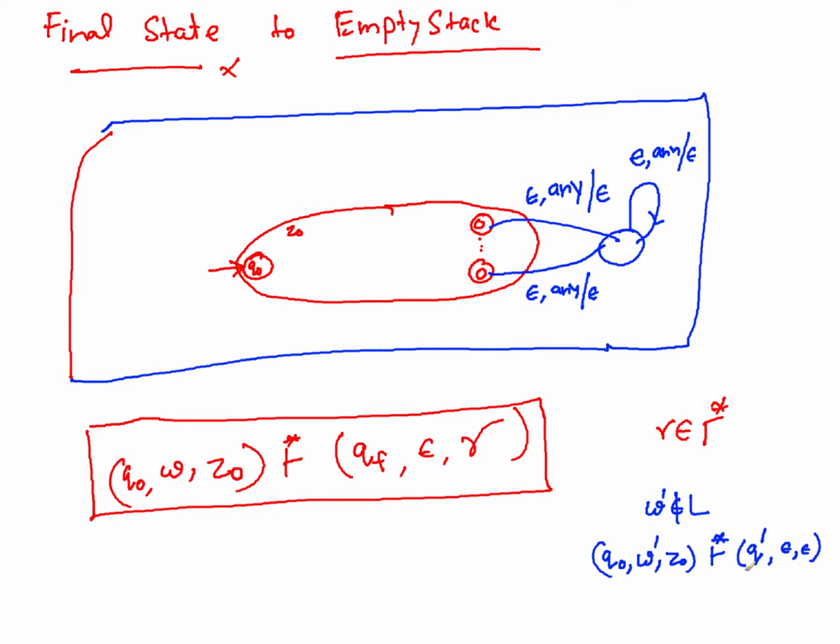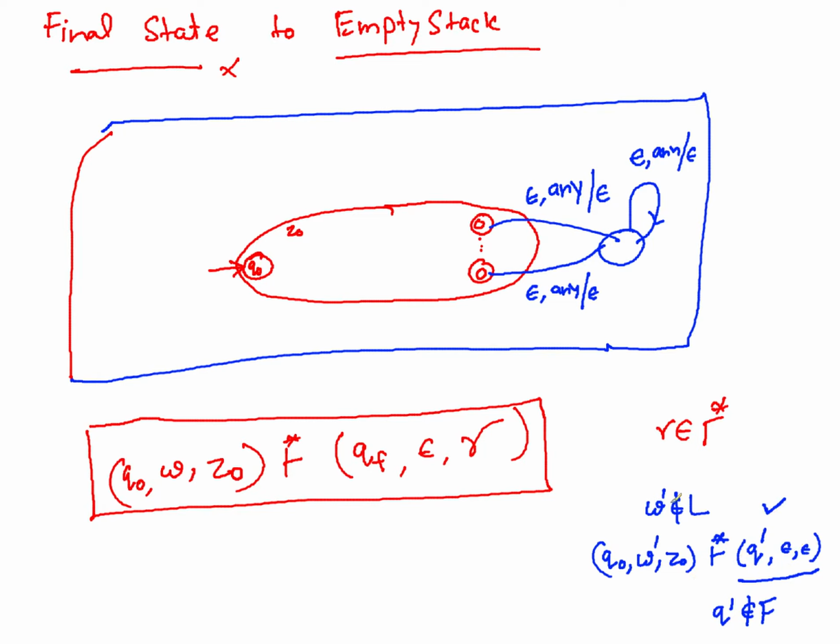So in this case, should you be accepting this for the inner machine when Q dash is not part of the final set? The answer is no, because the string is not part of L, so Q dash is not part of F, although you might have emptied the stack and consumed the whole input. It is not an accepting ID for the inner machine, because the inner machine is acceptance by final state. But when you run it for the bigger machine in the given scenario, this particular ID will become an accepting ID, because the stack is empty and input is consumed.